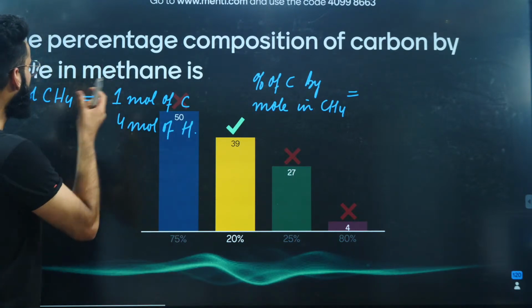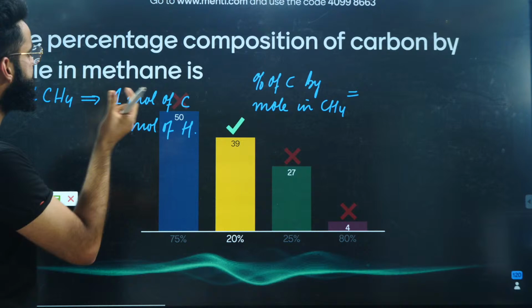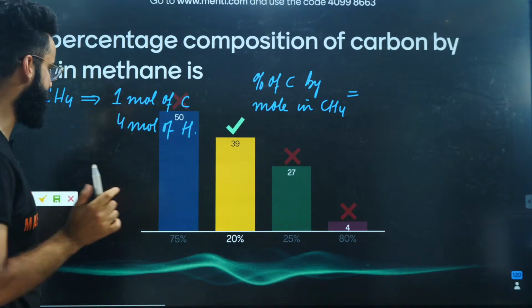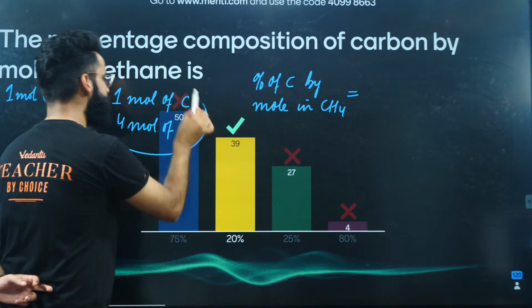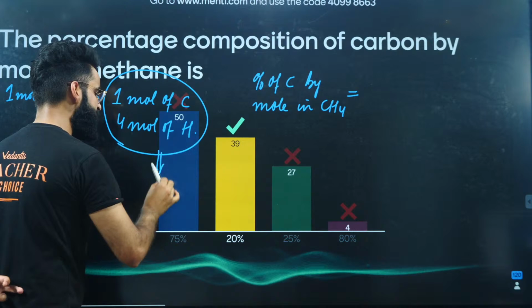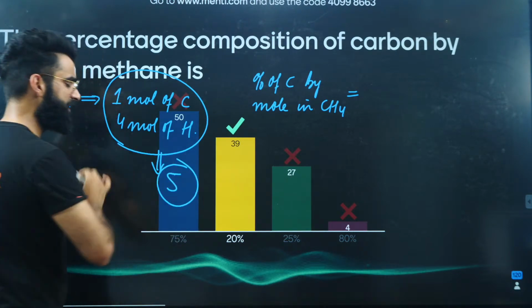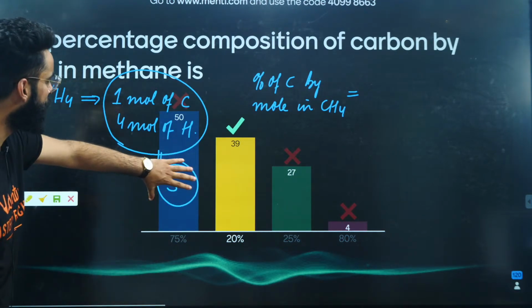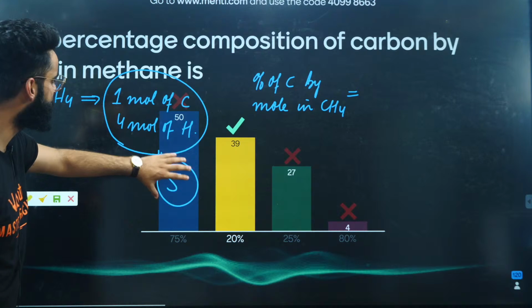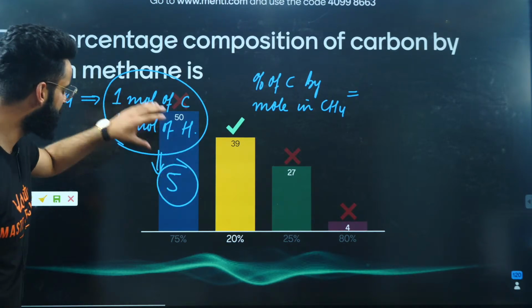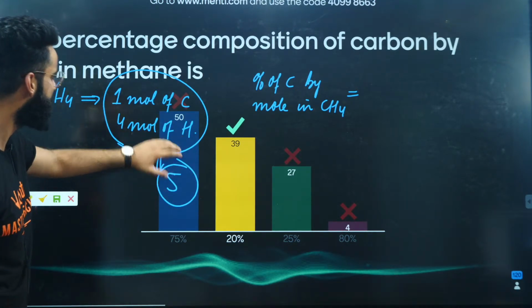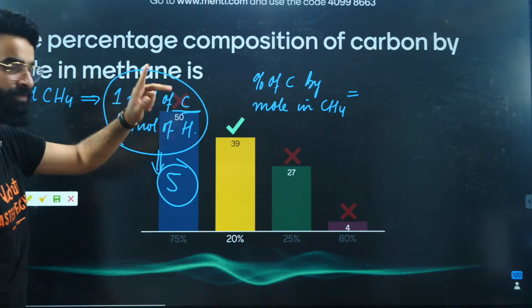So, what do I need to calculate? I need to calculate the percentage of carbon by mole in case of methane. If I ask you how many total moles of atoms we have, we have total 5 moles of atoms in 1 mole of methane, right? Out of 5 moles of atoms in 1 mole of methane, how many moles of carbon atoms are there? There is 1 mole of carbon atom.